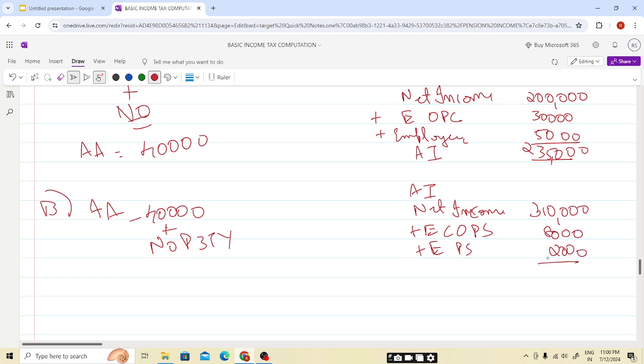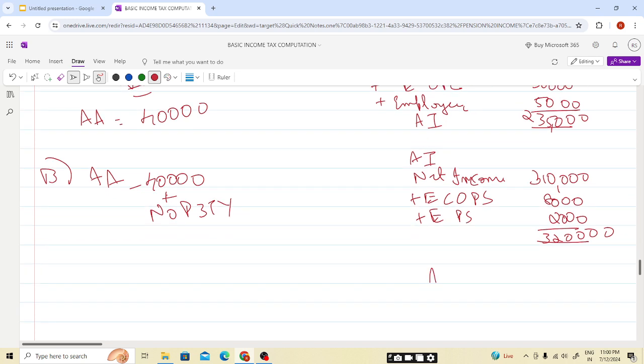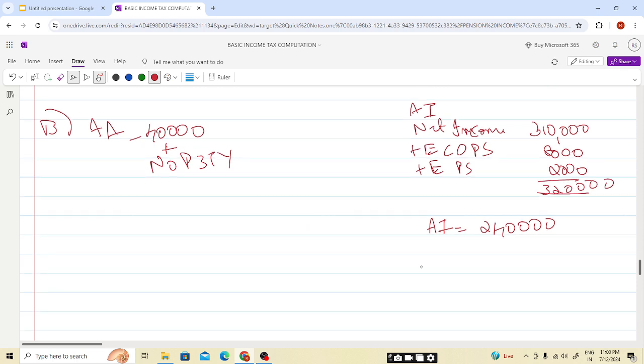So this will be, students, 320,000. Now as our AI, adjusted income, is more than 240,000, our annual allowance will get reduced. The annual allowance will be reduced using the formula of AI minus the limit, divided by 2. So our AI here is 320,000 minus 240,000, students, divided by 2.